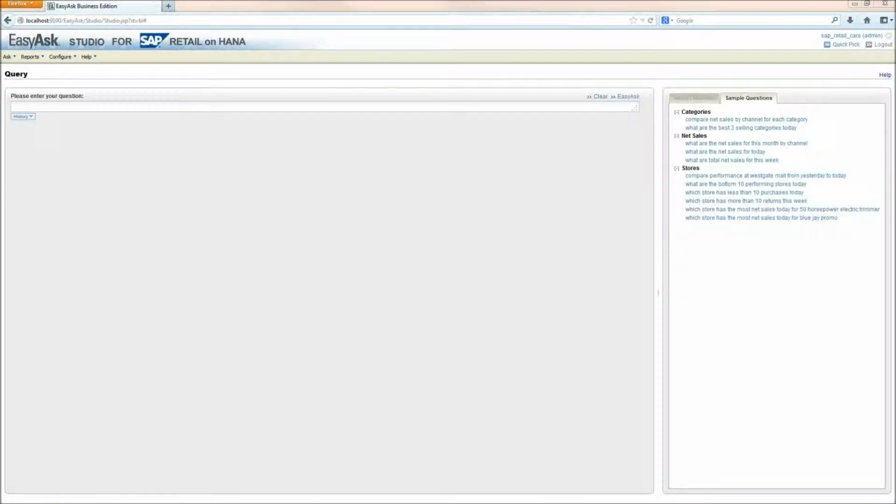Category managers and merchandisers need to constantly monitor product sales trends. They need to check across different channels and drill down to specific product attributes that might be influencing sales. They also need to track different promotional activity. Category managers tend to work more from their desk. So here we will show the EasyAsk Web Studio, which is designed for easy data discovery. We are now Ben, a category manager for outdoors.